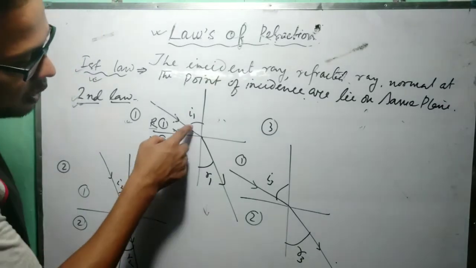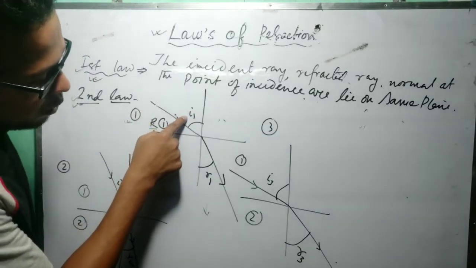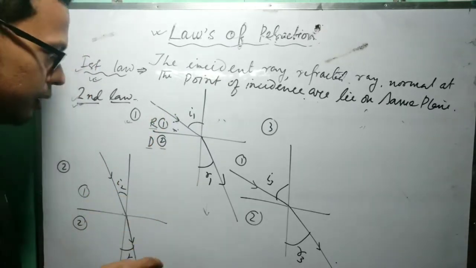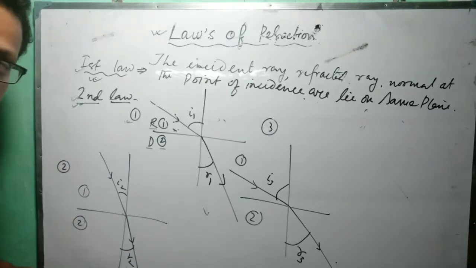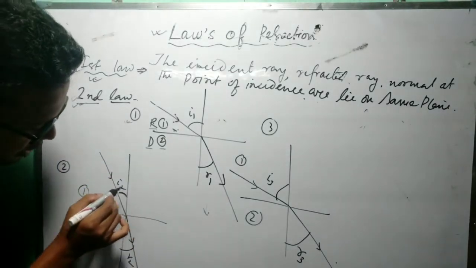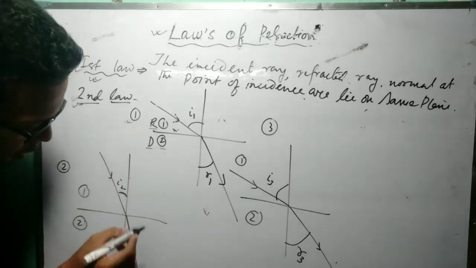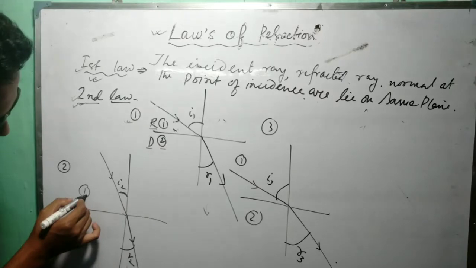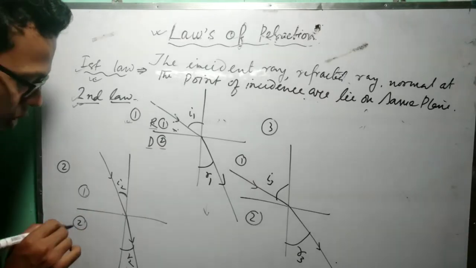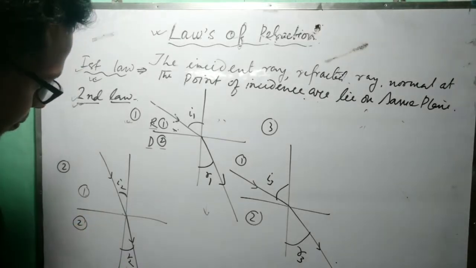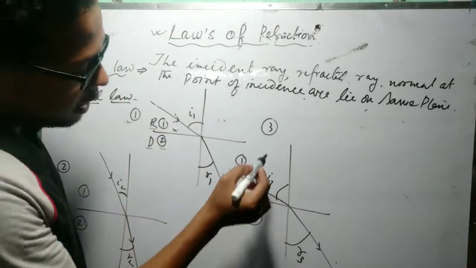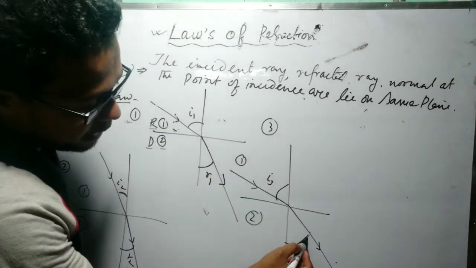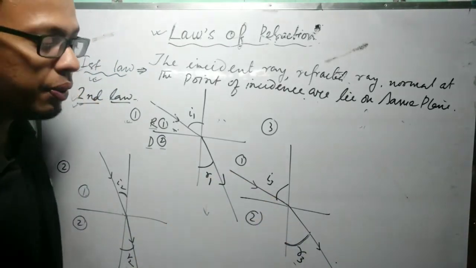Here we can observe this is the value of I1, the angle of incidence, and this is the value of the angle of refraction. Now in the second figure, if we decrease the angle of incidence, then the angle of refraction also changes. It will decrease. Now this is medium 1 and this is medium 2, which is the denser medium. In the third case, if we increase the angle of incidence, then by experiment we can see the angle of refraction also increases.